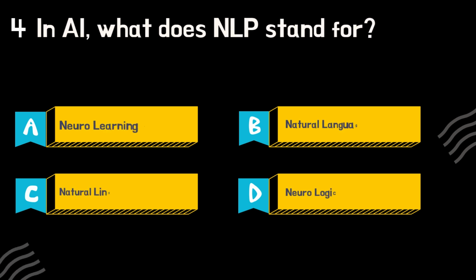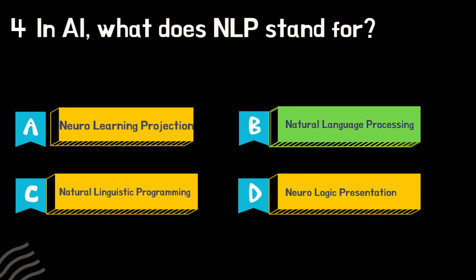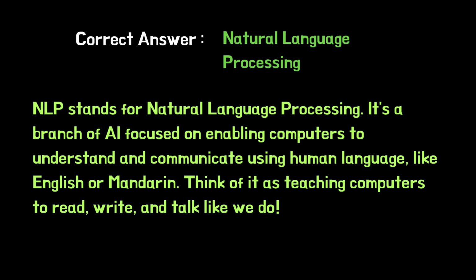In AI, what does NLP stand for? NLP stands for Natural Language Processing. It's a branch of AI focused on enabling computers to understand and communicate using human language, like English or Mandarin. Think of it as teaching computers to read, write, and talk like we do.